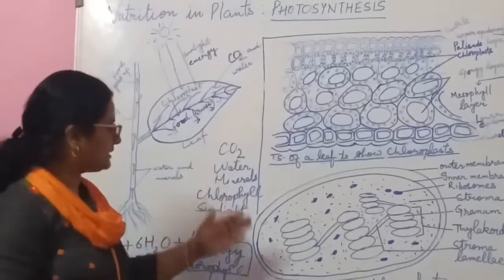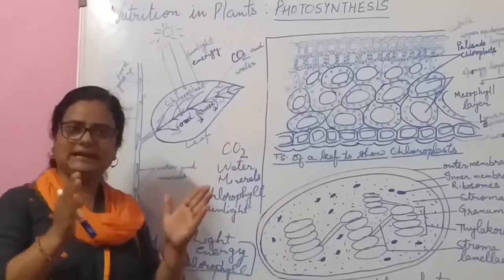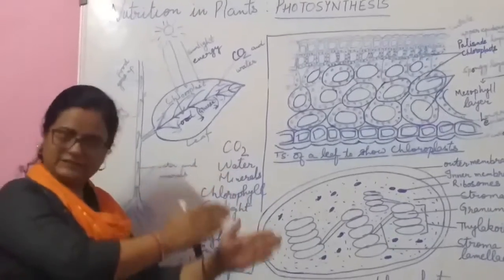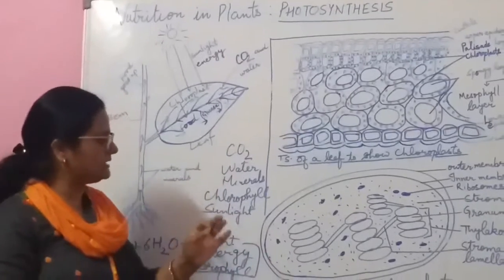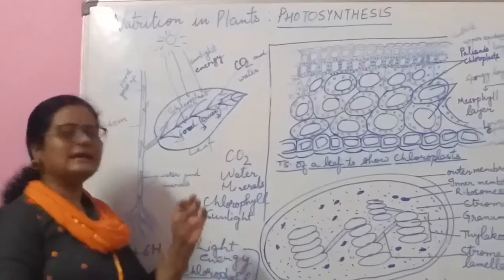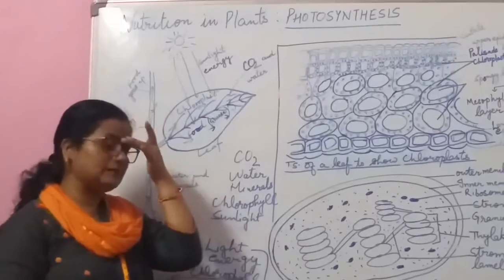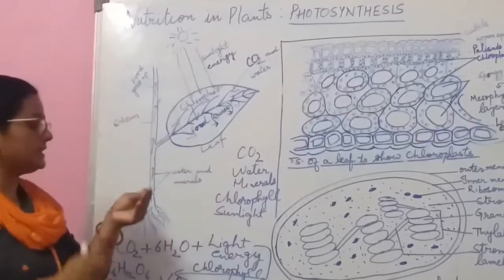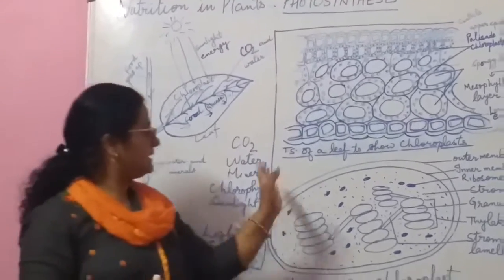The water that is present inside the leaf gets split into hydrogen and oxygen, and electrons are released. The chlorophyll pigments' electrons get excited, and then oxygen is released.